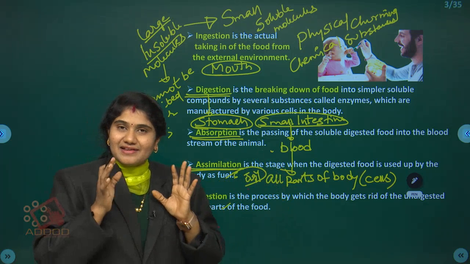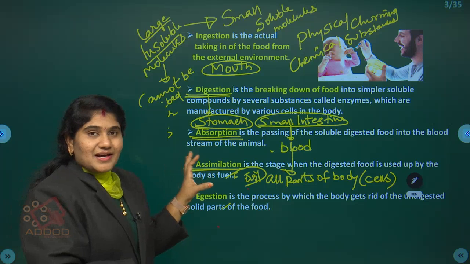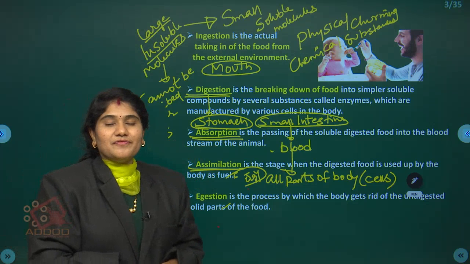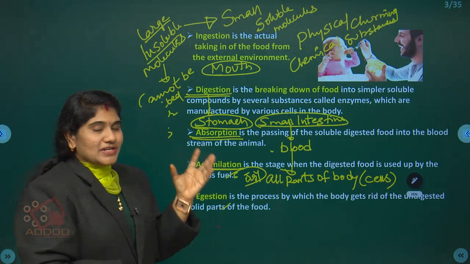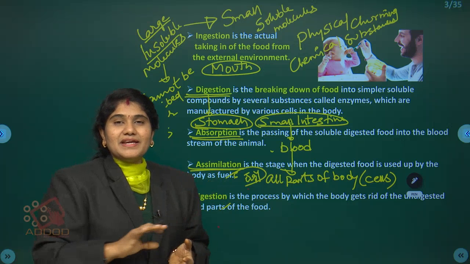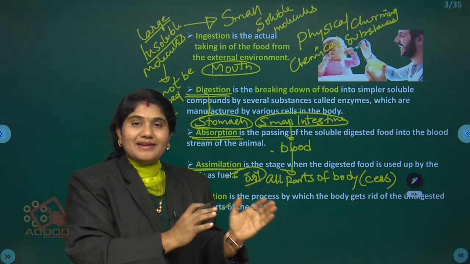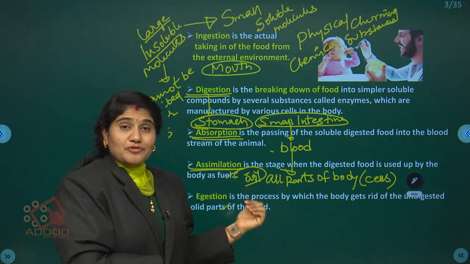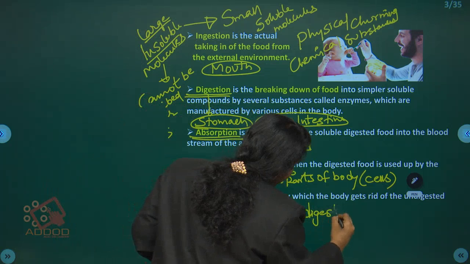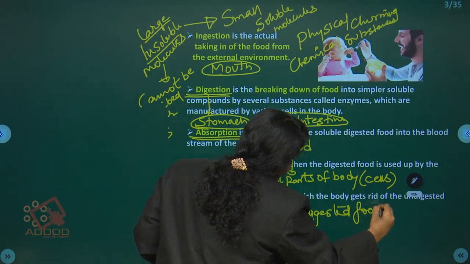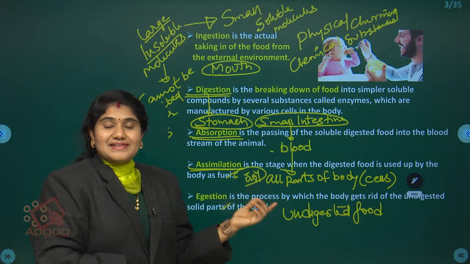So here the energy, the final product, is produced, and when this whole process is performing, some amount of waste materials or some amount of undigested food will remain. Whatever food we take in, the complete food material will not be digested. Some part of the food remains undigested. Thus the undigested food materials will be ejected out.